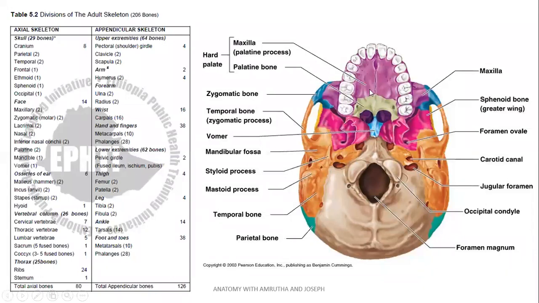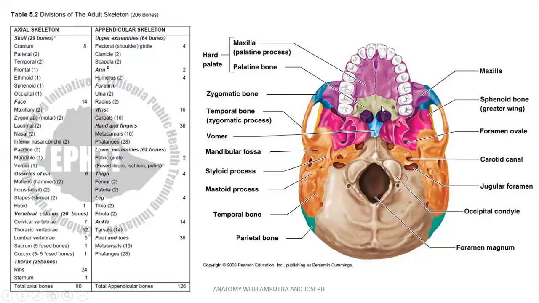Inferior view showing the bones, once again the maxilla, palatine bone forming the hard palate, maxilla is extending to other parts, zygomatic bone joining with the maxilla anteriorly, posteriorly with temporal bone forming zygomatic arch, sphenoid bone, processes of sphenoid bone, medial and lateral pterygoid processes,